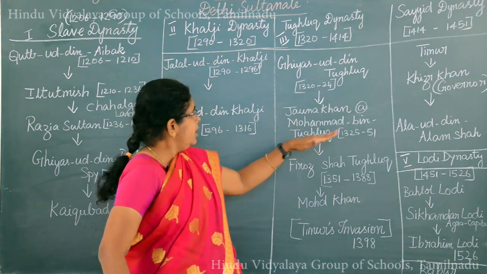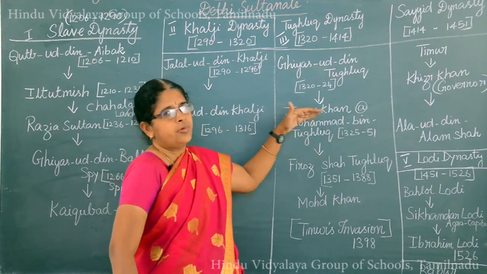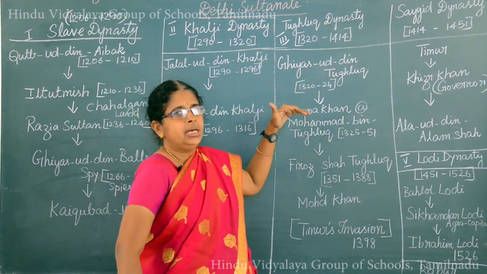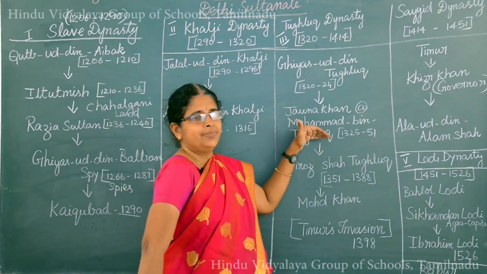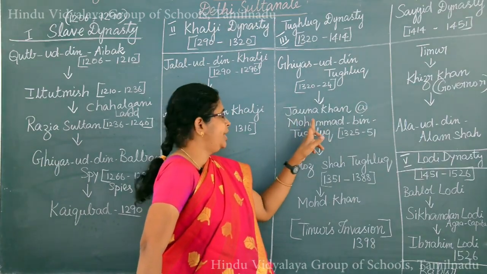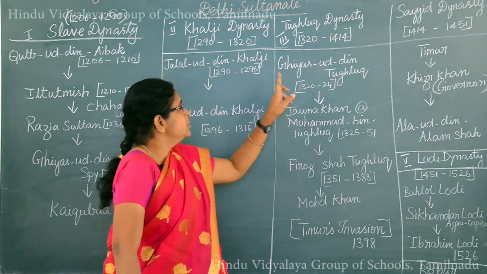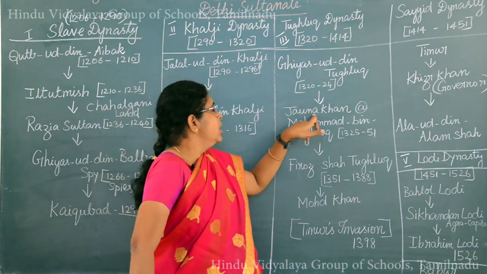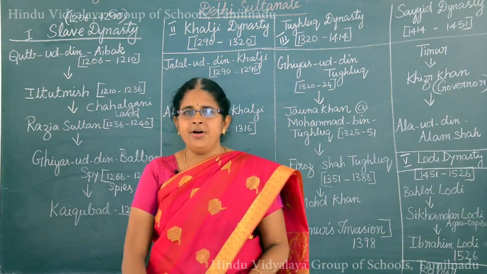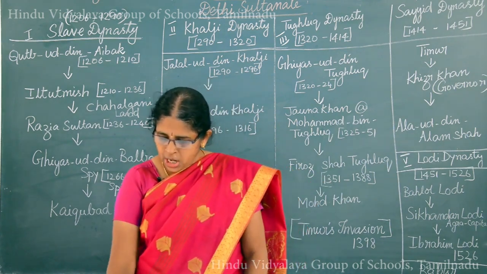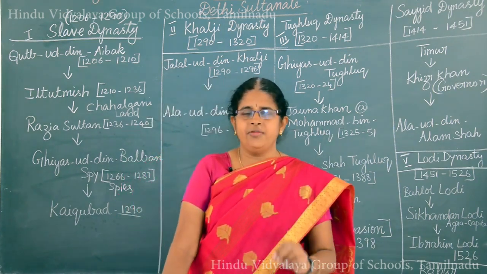Okay, Juna Khan and Muhammad bin Tughlaq are one and the same. After becoming the next ruler, he changed his name from Juna Khan to Muhammad bin Tughlaq. So he sent his son Juna Khan to have a war with King Prataparudra of Warangal.